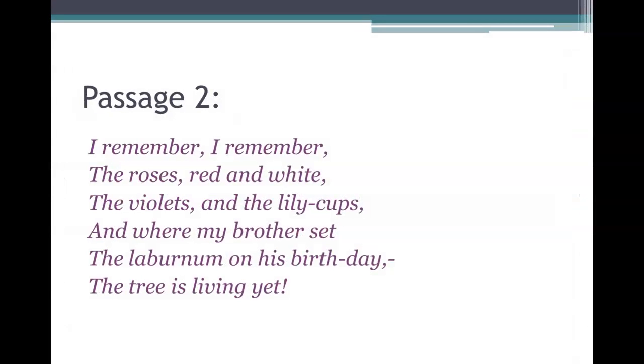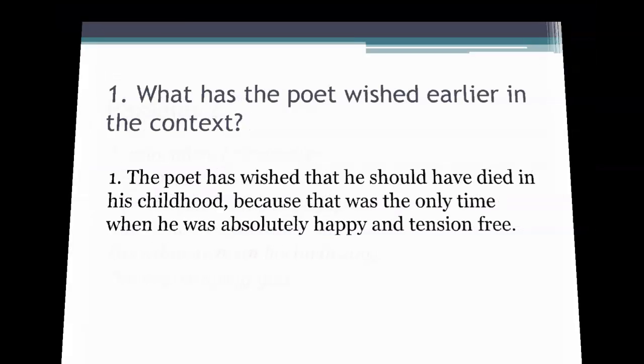Now this is passage 2. I remember the roses red and white, the violets and the lily cups, and where my brother sat, the laburnum on his birthday, the tree is living yet.